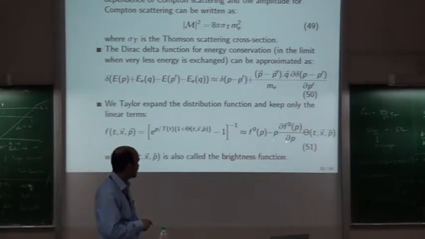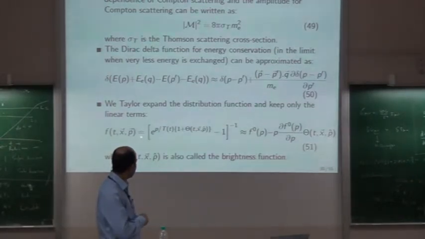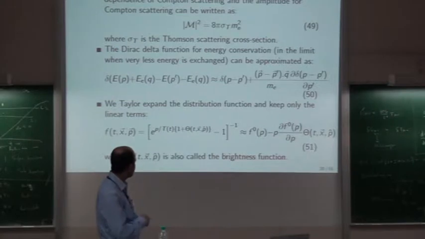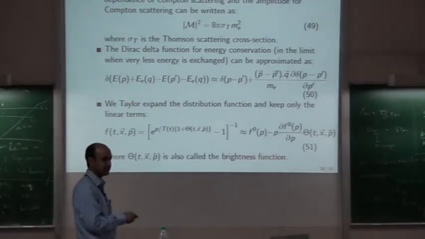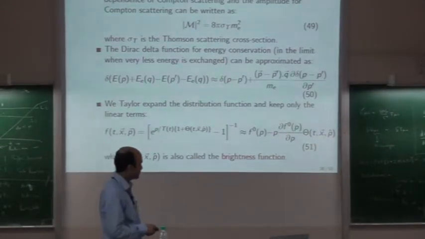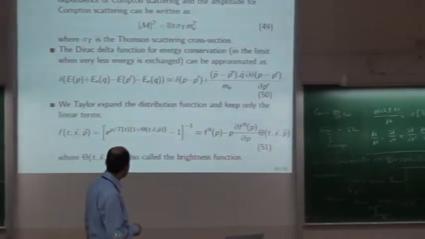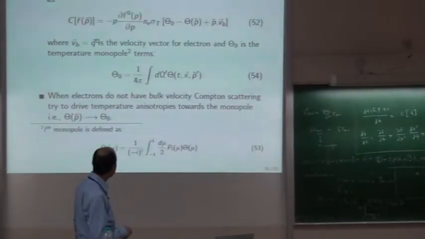This is the difference, and this is one gradient, and we are just keeping the linear term here. So now we have the equation for f, the Boltzmann equation, and if we plug this expression there, you can get an expression for theta also, which is what we are interested in. And this theta is also called the brightness function.